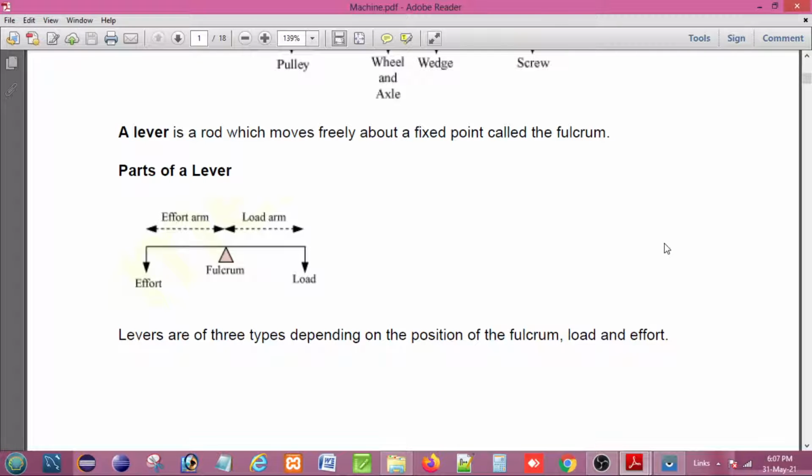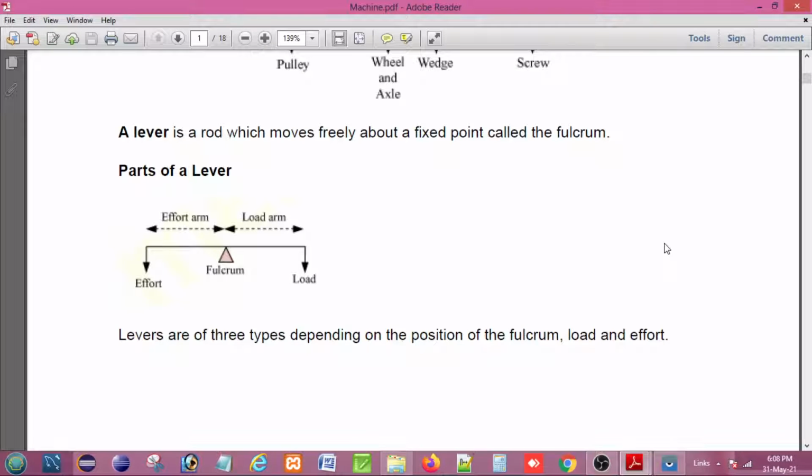Now, going to the principle of the lever, what we actually find is that the fulcrum is in between the effort and the load. Similarly, sometimes the fulcrum is just the end point of a lever, and the load and effort are at other points. Actually, all such things happen on the principle of moments.